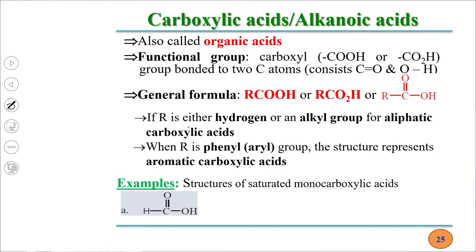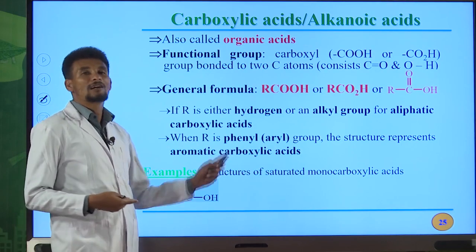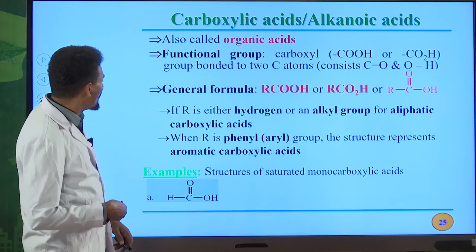Saturated monocarboxylic acid. Saturated means you have only single bonds between carbon atoms, not this one, okay? Don't count this double bond between carbon and oxygen atom. This is the functional group of this organic compound, with OH. This part is the carboxyl group, and that is the functional group of carboxylic acid.